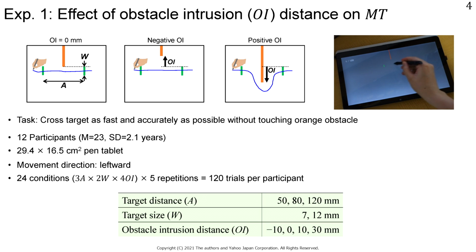In experiment 1, we tested the effect of obstacle intrusion distance OI on movement time. When the OI is 0 or negative, the participants just have to draw a straight line, but when the OI is positive, they have to draw a curved stroke. 12 participants joined in the study, and we tested 3 target distances, 2 target sizes, and 4 obstacle intrusion distances.